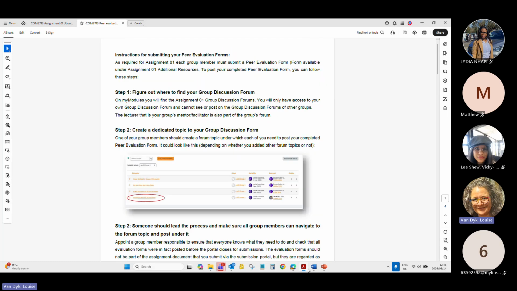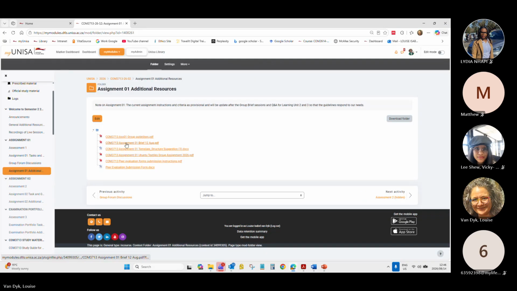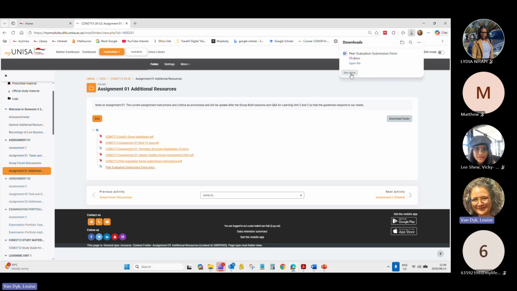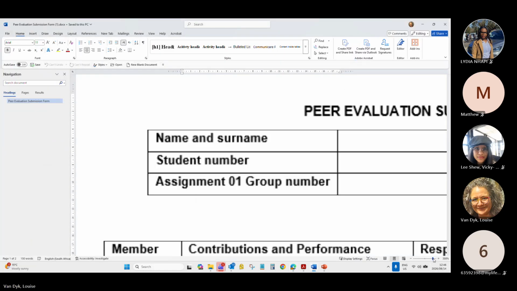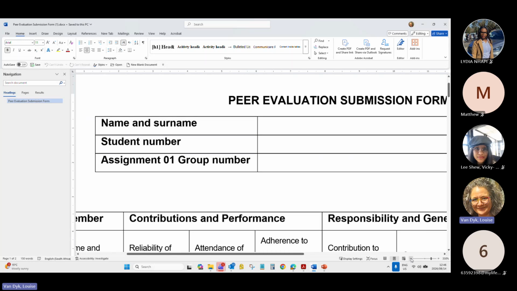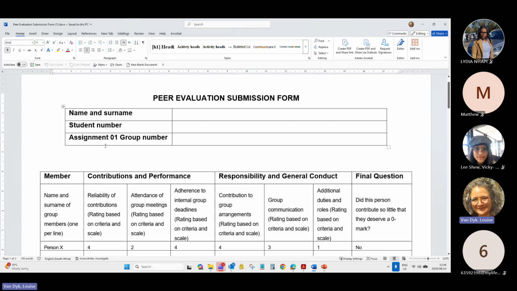You know where the peer evaluation form is, under additional resources. I just want to open mine on this side. No, let me open it from here. I showed it briefly during the, shucks, that's also not successful. There you go. This is a Word document.